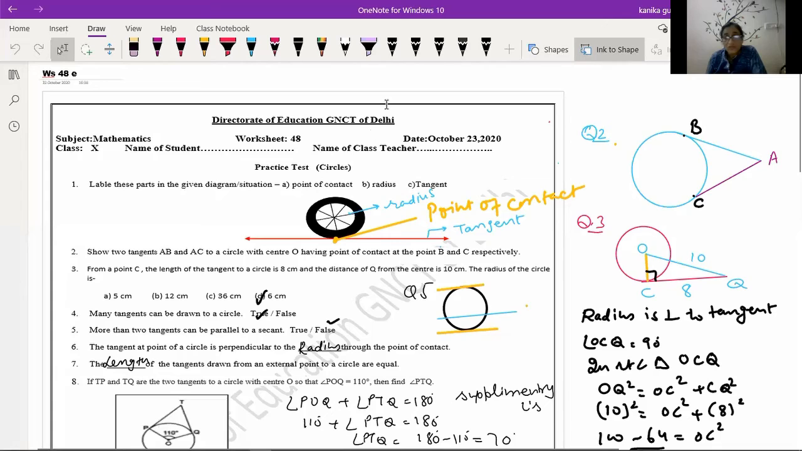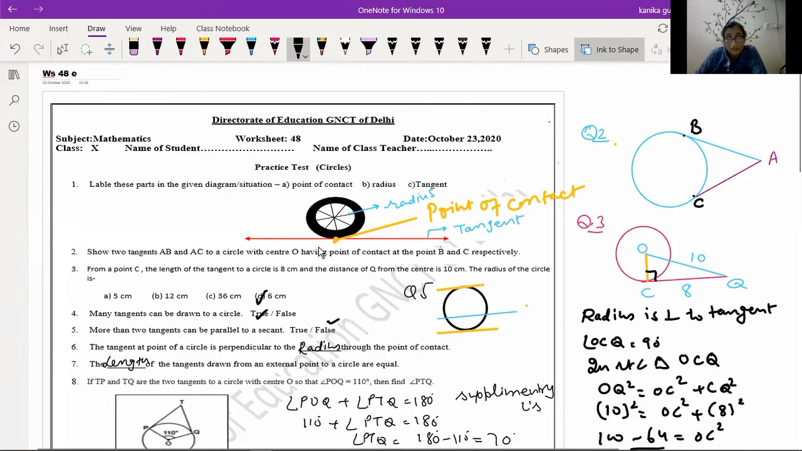Hello students, today our topic is worksheet number 48. Now we have to solve the DOE worksheet on circles. Now label this part of the given diagram: point of contact, radius and tangent.